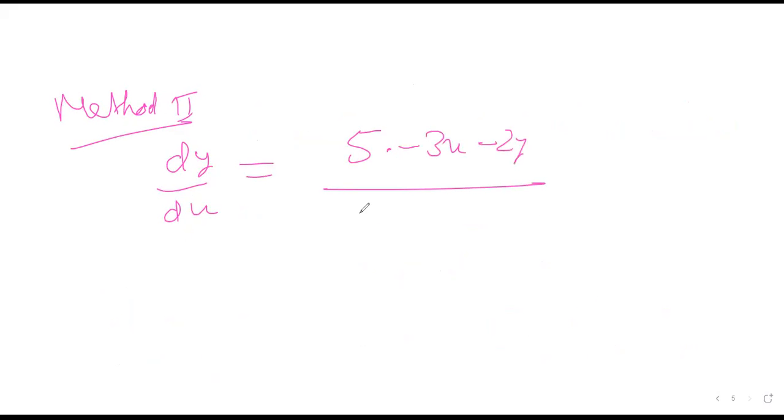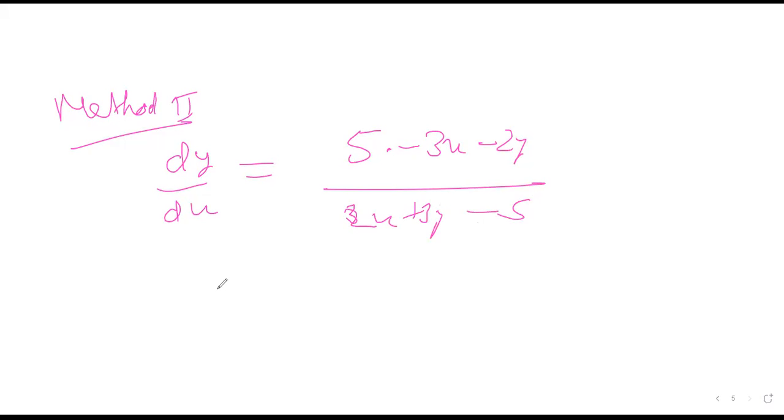So the method 2. You all have learned about the rearrangements, right? All have learned about the rearrangements. So let's rearrange this. So we got dy by dx is equal to (5 minus 3x minus 2y) upon (2x plus 3y minus 5).